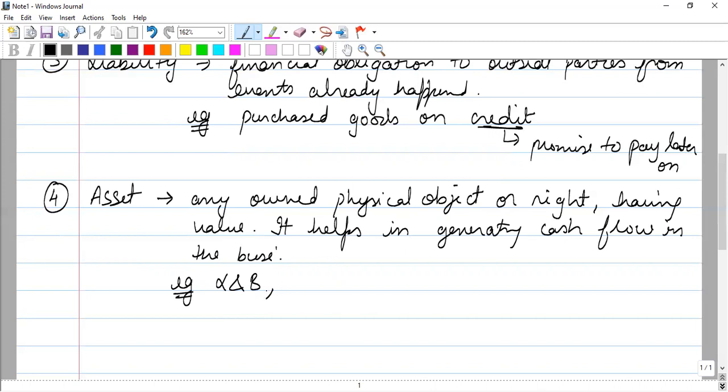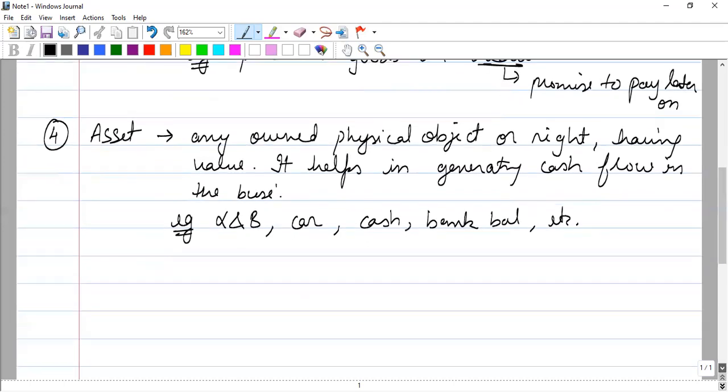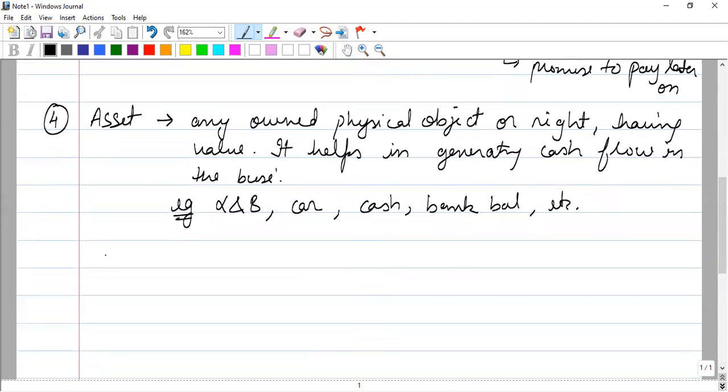Okay, land and building or a car which is used for business purposes can be our asset. Cash or bank balance, these are things which are owned by us in physical form. They are with our business in physical form. They have a money value, plus they help us generate cash flow in the business. These types of things or objects are called assets.